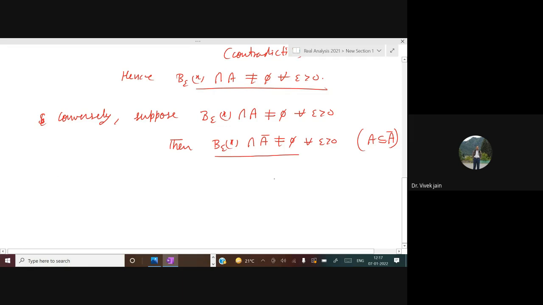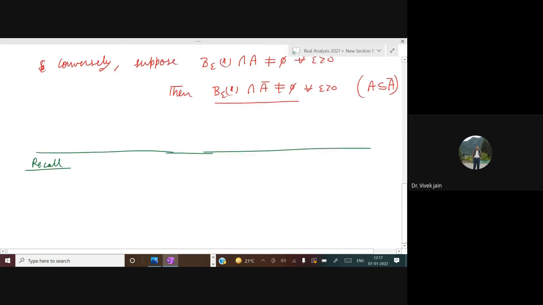Let us recall what we have done in the previous class so that you can easily conclude it. We have done some equivalent conditions for a closed set. Now see, A closure is a closed set. A is closed if and only if, what was the condition? Can you tell me? What are the conditions which we have discussed in the previous class for closed sets? There were 3 equivalent conditions for closed set.